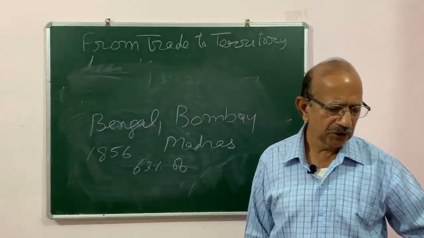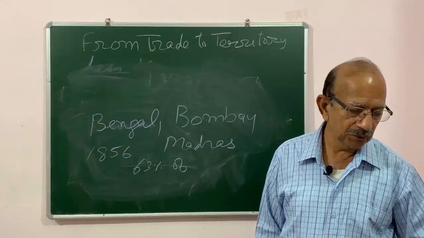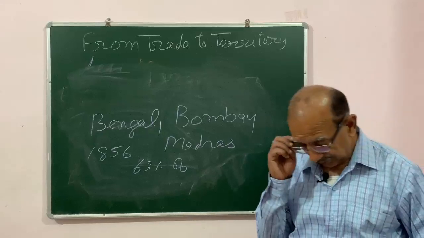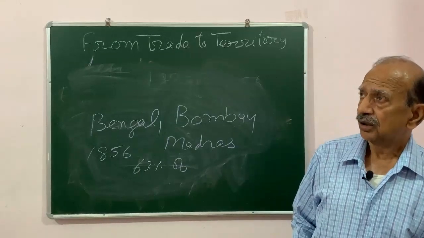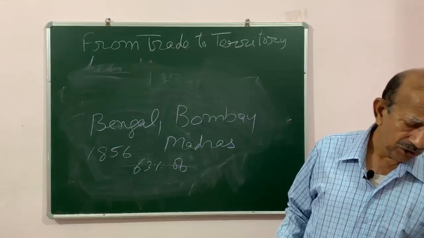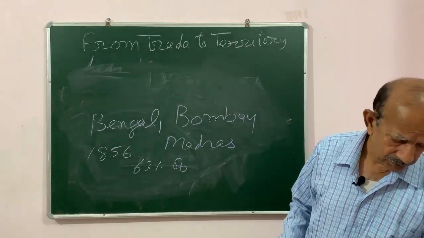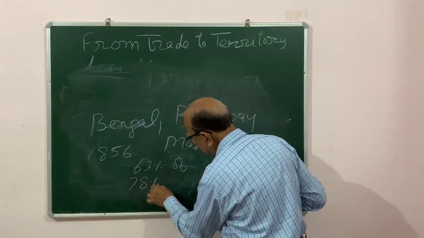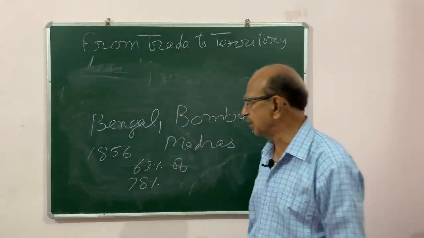The rulers also fought for the British, and it is said that about 78% of the total population was under the British.